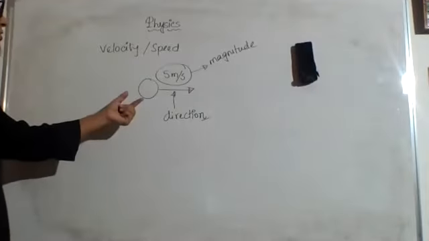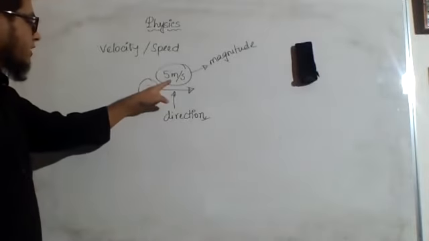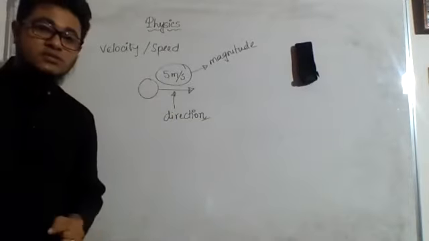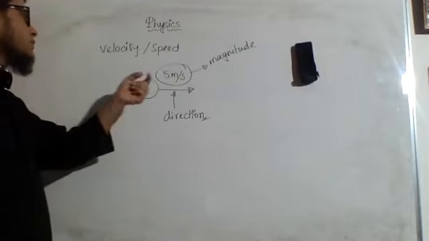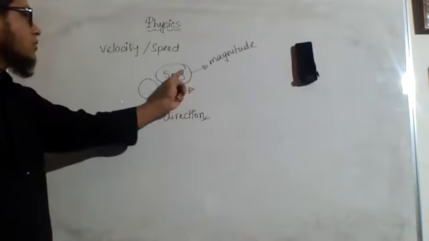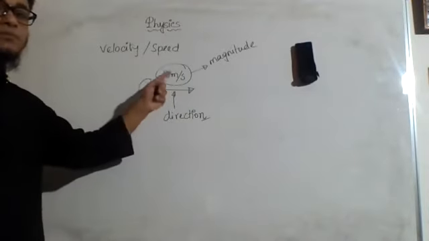so as you can see, to express velocity, I have written both the magnitude and shown the direction in which it is moving, right? But whenever we do not care about the direction, we only care about the magnitude, that time it is speed only.